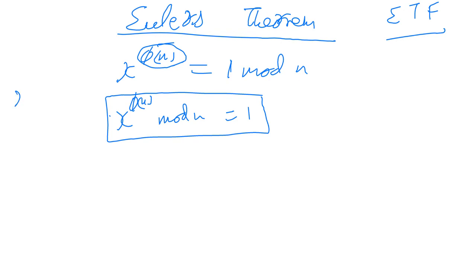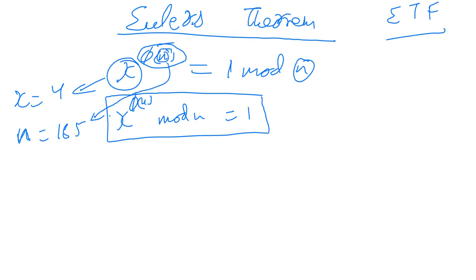So let's take an example, x is equal to 4 and n is equal to 165, right? So first of all, find out the GCD of x and n, that is 4 and 165.